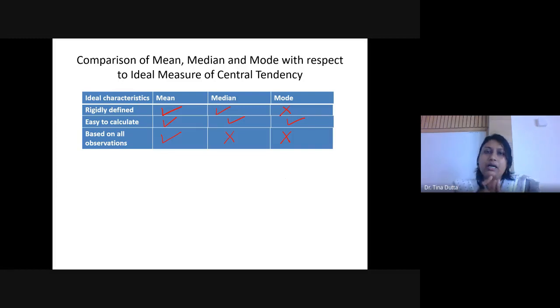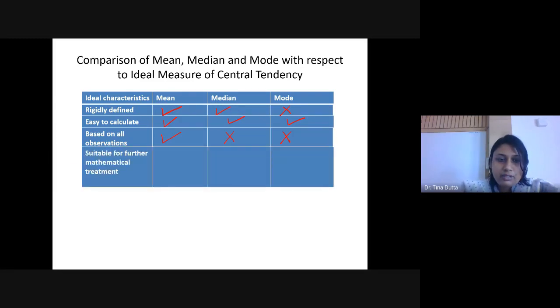Again you have taken the reading, maybe the error is 0.05 unit, like this. So in that case you should take into consideration all the observations so that you get the average value of the error. But if there are extreme values present in the data set, you should not consider mean for the central value.